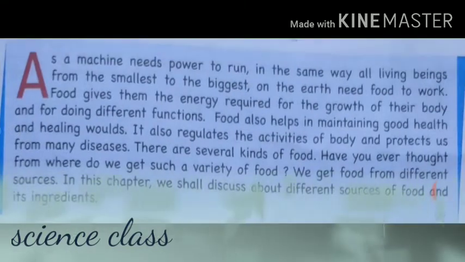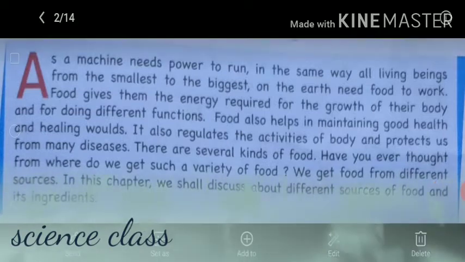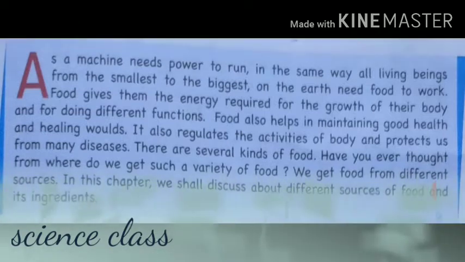As a machine needs power to run, in the same way all living beings, from the smallest to the biggest on the earth, need food to work. Students, if a machine has to work, definitely we have to provide it power. Without power no machine can work. In the same way, each and every living being on this earth also needs energy for doing their work. Food gives them the energy required for the growth of their body and for doing different functions.